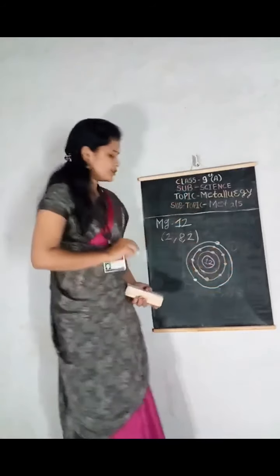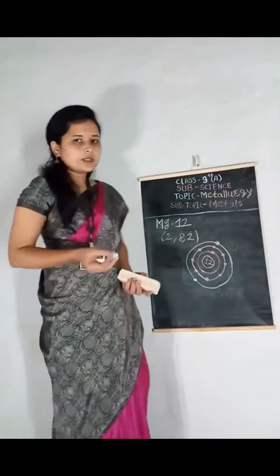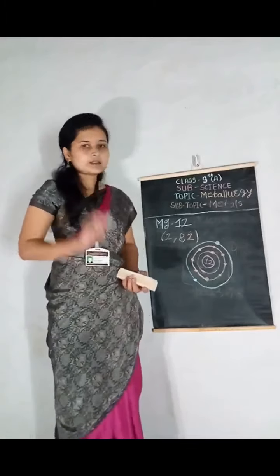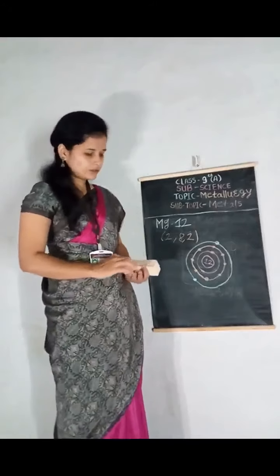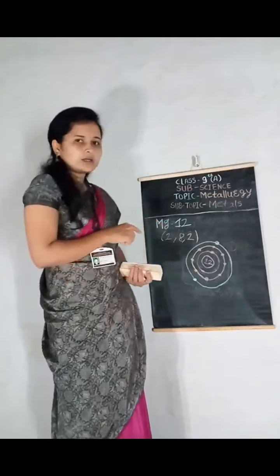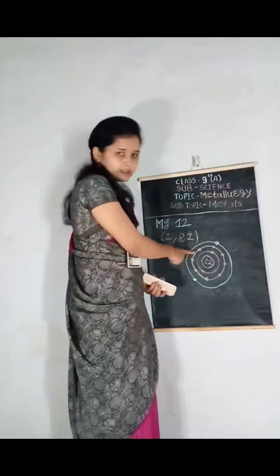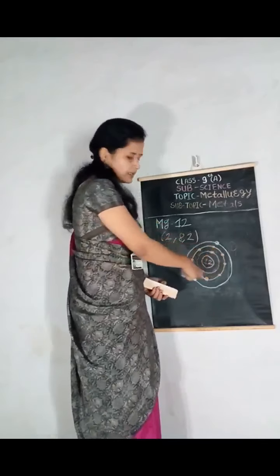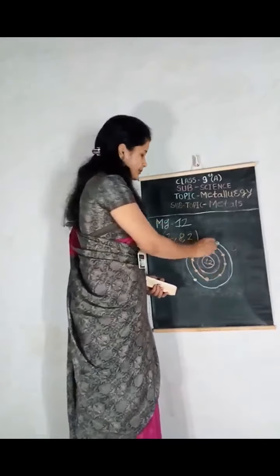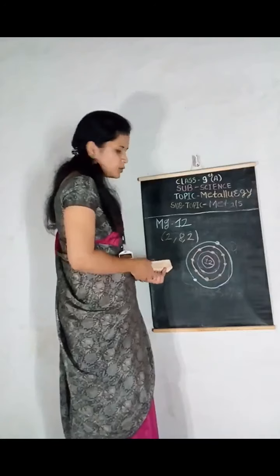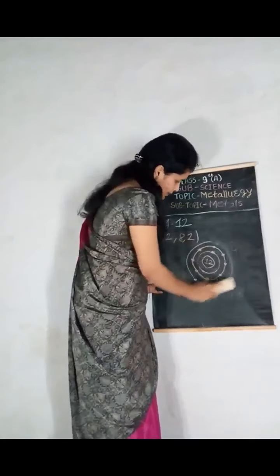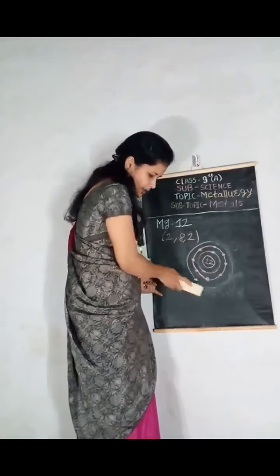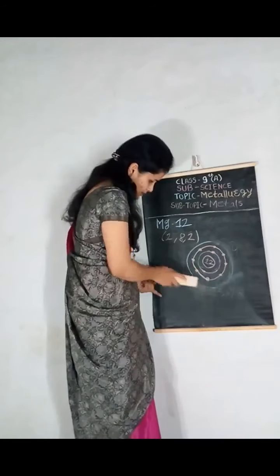So for magnesium also, losing 2 electrons is easier than gaining 6 electrons for completing the octet. If it loses its 2 electrons, then it completes its octet in the second shell. So magnesium loses these 2 electrons and becomes a positively charged ion.